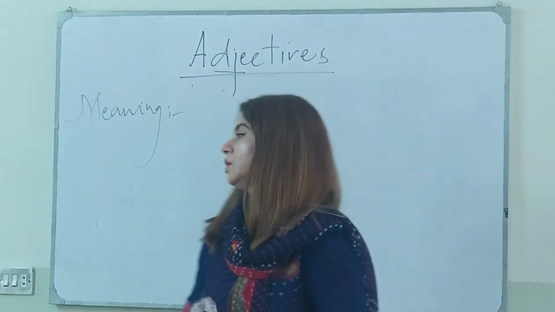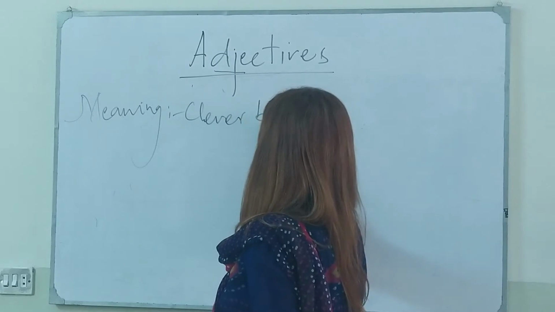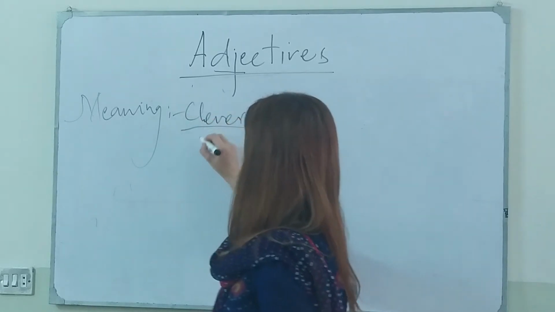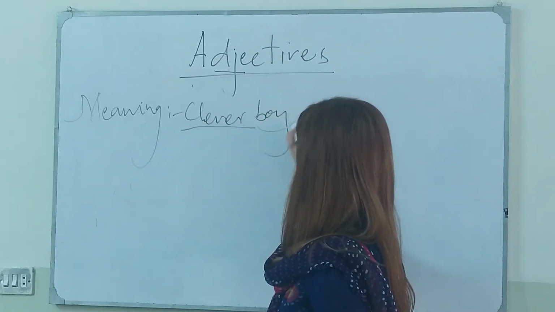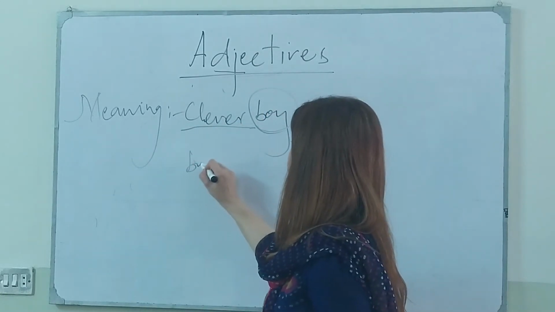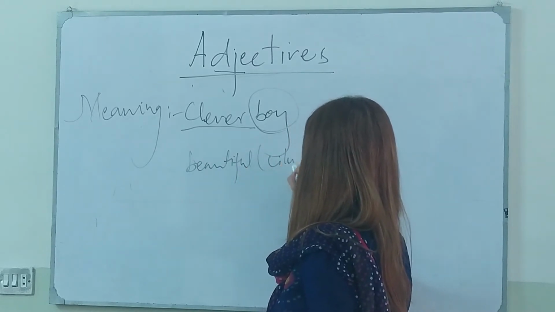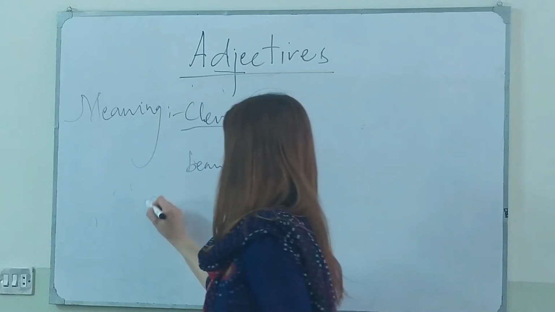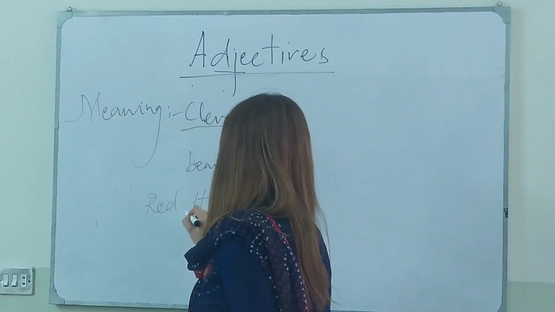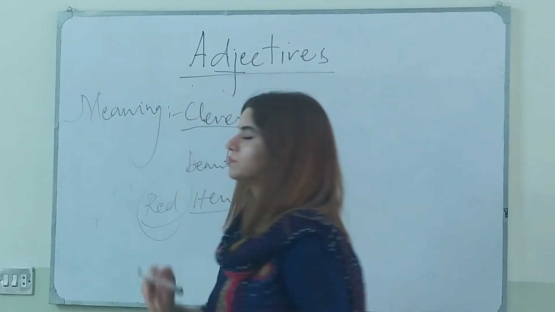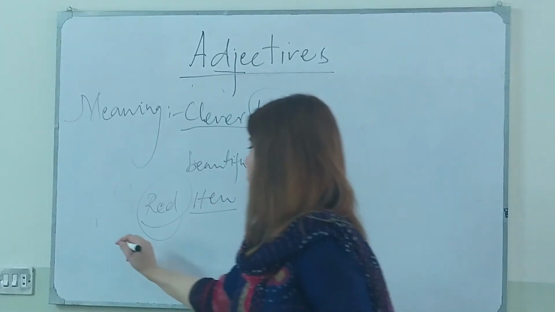Like if I say clever boy, this adjective, clever, will specify what we look for. Beautiful city. Red hen. Hen is noun, red is adjective.